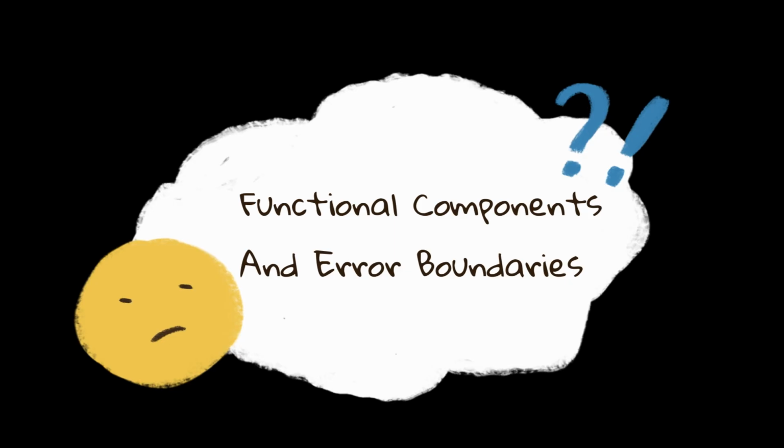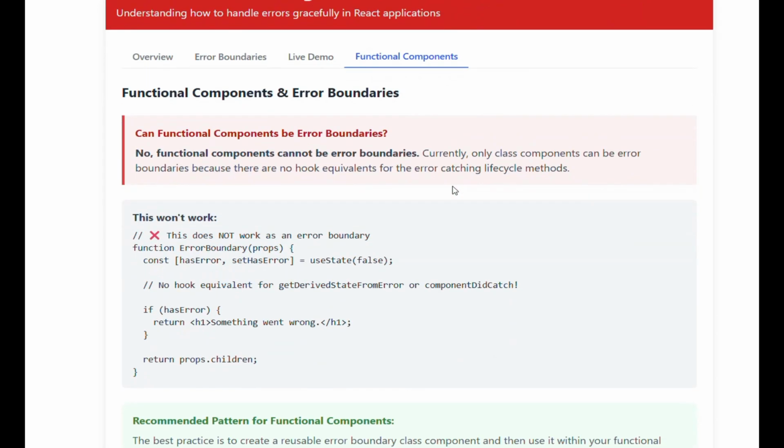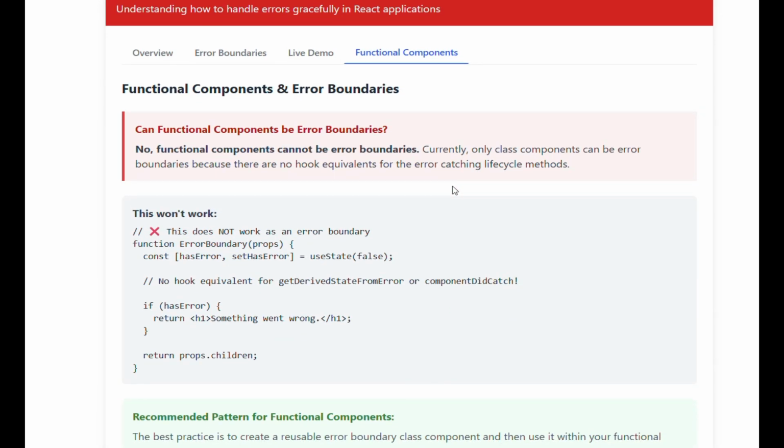Functional components and error boundaries. Can functional components be error boundaries? No, functional components cannot be error boundaries. Currently, only class components can be error boundaries because there are no hook equivalents for the error-catching lifecycle methods.